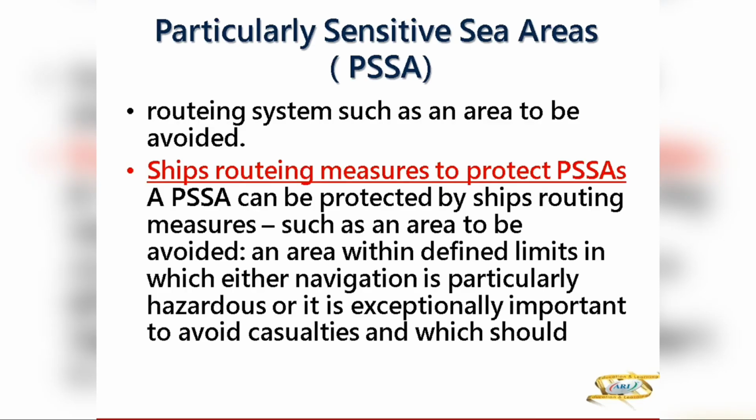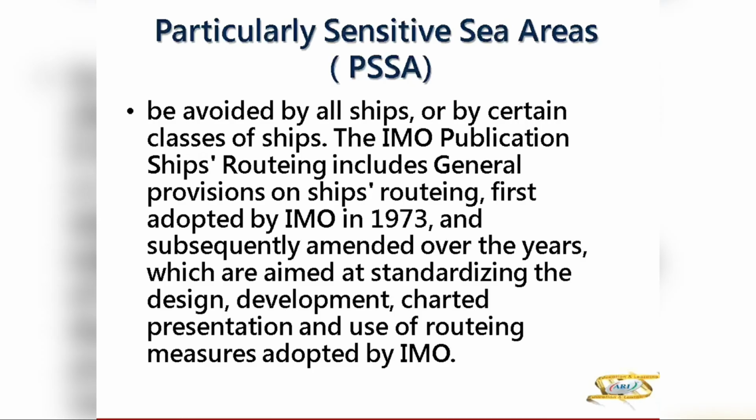Like you have to have a routing system in that area, or you have to make that area to be avoided. So what are the routing measures for avoiding or routing around that area? First you can mark it as an area to be avoided, an area within defined limits in which navigation is hazardous, or where it is exceptionally important to avoid casualties, which should be avoided by all vessels or by certain classes of vessels.